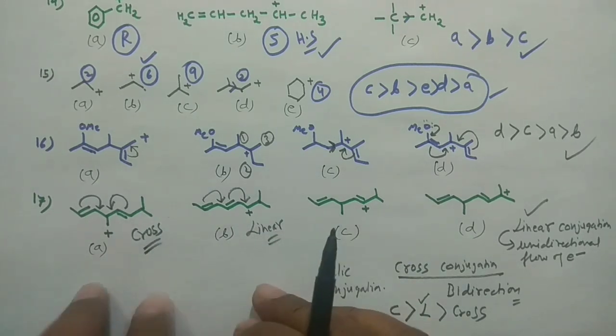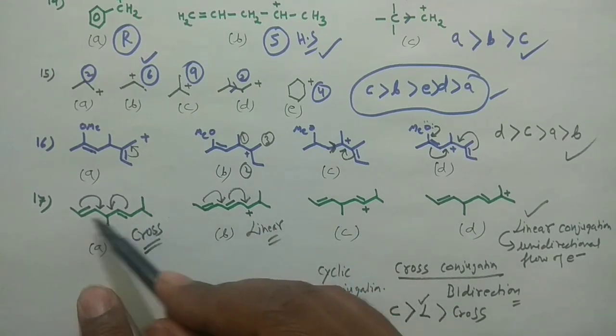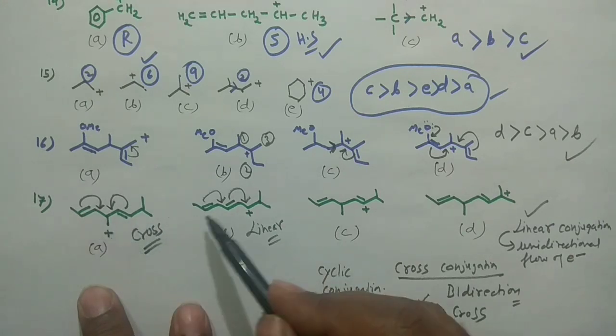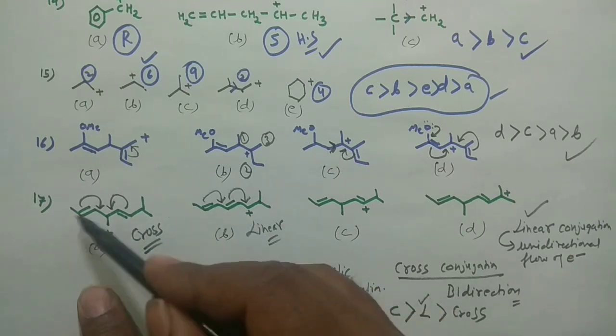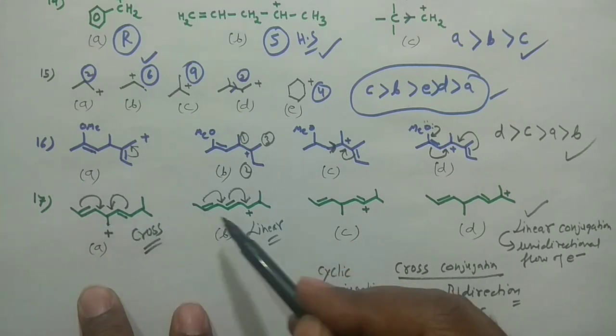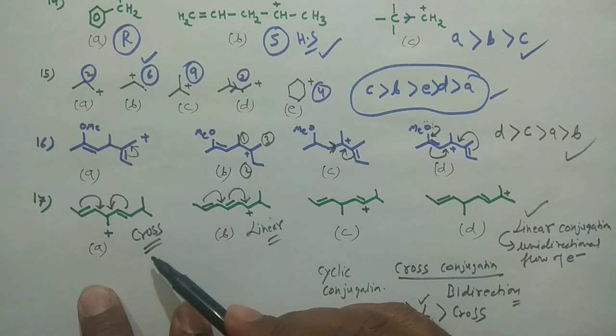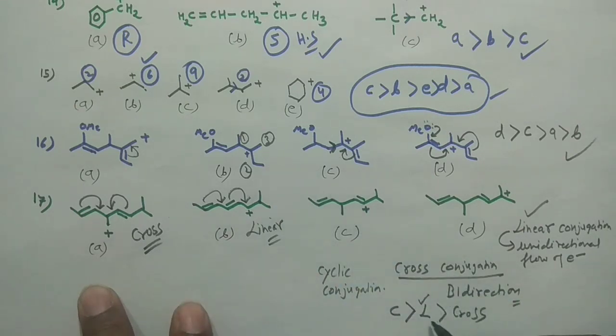However, in that case, you can see two electrons are actually stabilizing the system. Here also the two double bonds are stabilizing the system. Here also the two double bonds are stabilizing the system. But this is the linear conjugation. This is the cross conjugation. And linear conjugation is actually very facile, very easy. So this will win. Definitely.